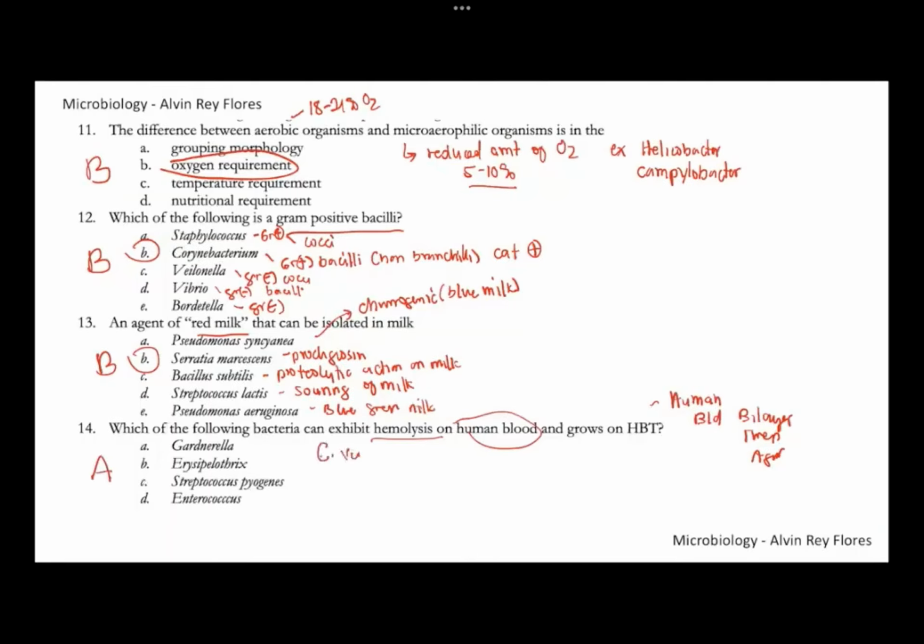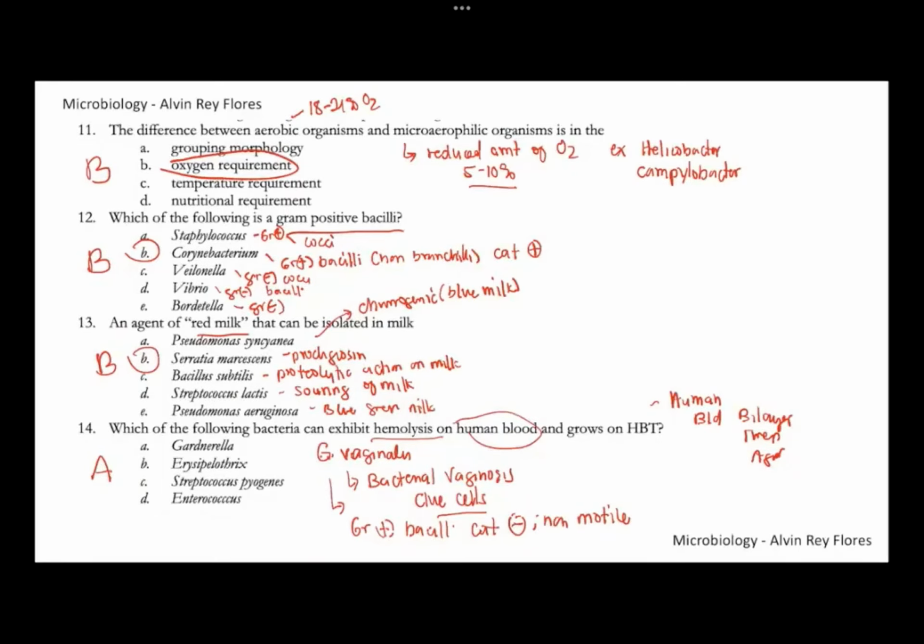Gardnerella vaginalis can cause bacterial vaginosis. It can be sexually transmitted. With bacterial vaginosis, females can have discharge and the presence of clue cells in patients infected with this organism. Gardnerella vaginalis is a gram-positive bacilli that is catalase negative. It's also non-motile. For number 14, this is letter A.